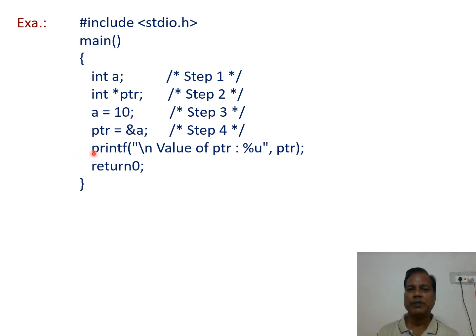Then using a printf statement, value of ptr colon %u comma ptr, the address of variable a gets printed at this point, and return 0 is the last statement of the main function and also of the program. When this program is run, we get the output value of ptr equal to 4001. This is a random value.